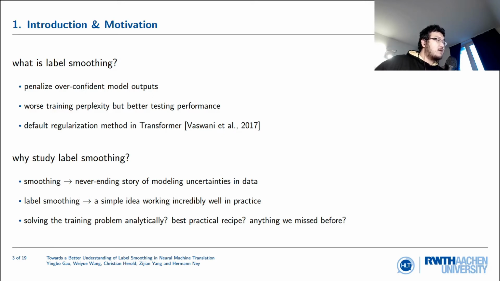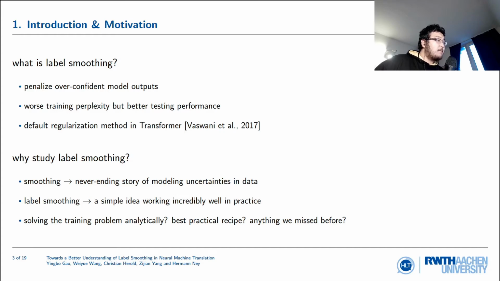Why do we want to study label smoothing? Well, smoothing is a never-ending story to model uncertainties in data. Even nowadays, we sometimes have over 100 gigabytes of raw text, but still it's impossible to see all word combinations in even such a large data set. So that means unseen events will always be there, and smoothing as a topic will always be relevant. Label smoothing itself is a very simple idea which works incredibly well in practice.